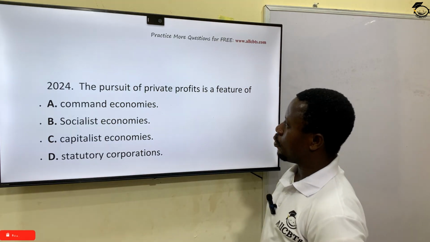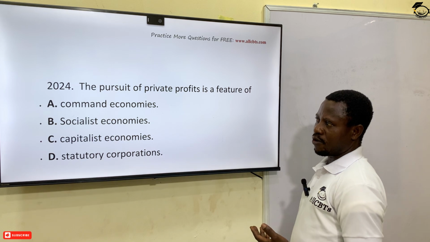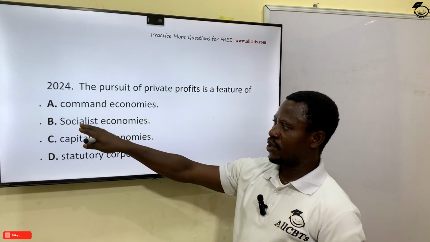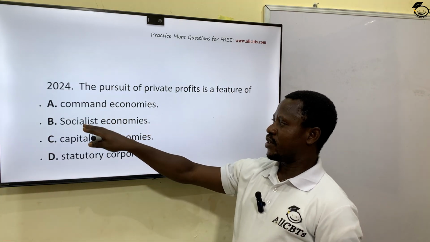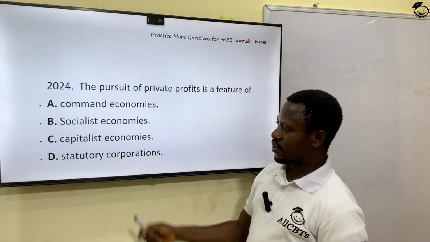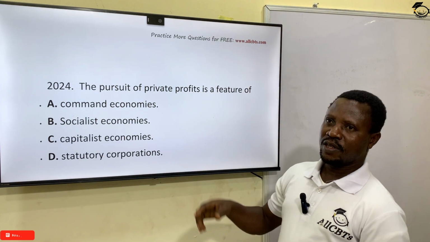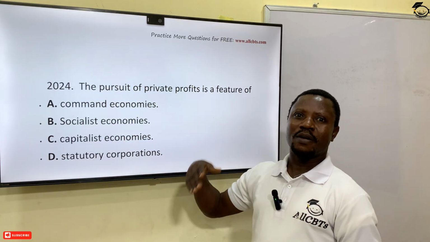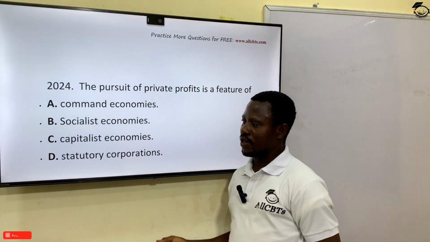The next question. The pursuit of private profit is a feature of command economy. Mind you, another word for command economy is socialist economy. So option A and B is just repetition. Command means controlled. That's socialist economy. Capitalist, statutory. Correct answer is option C. In capitalist economy, the main focus is private profits. In fact, maximizing profit, excess profit, abnormal profit for private.